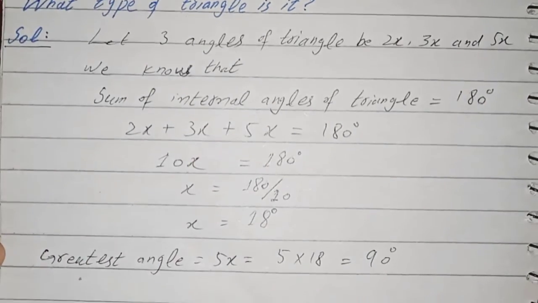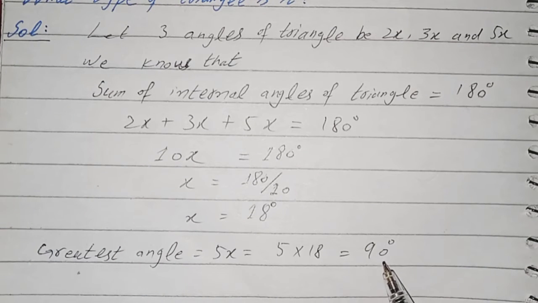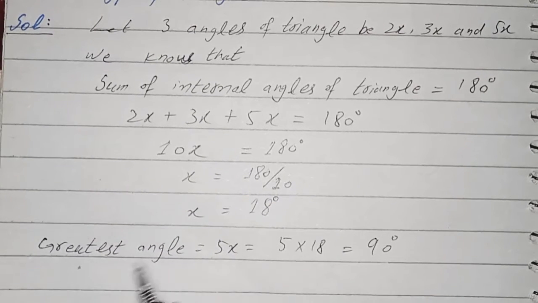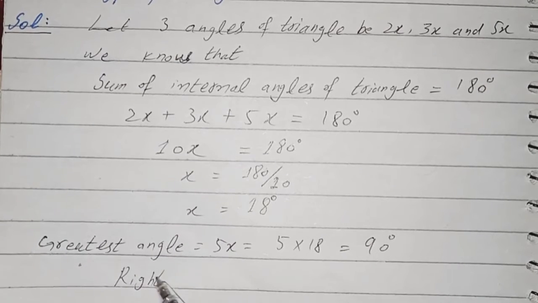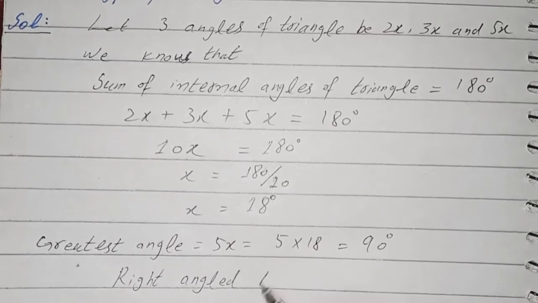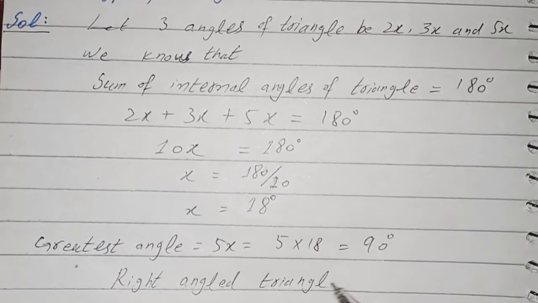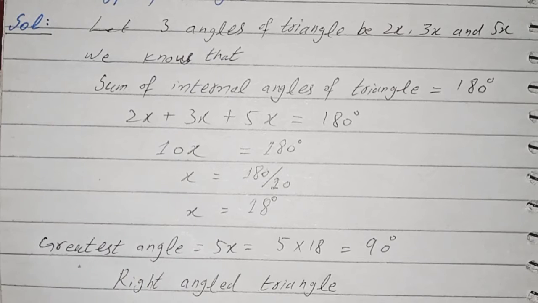Its one angle is 90 degrees, so the triangle must be a right angled triangle, because we know that a triangle having one angle of 90 degrees is a right angle triangle. So this was question number 6.